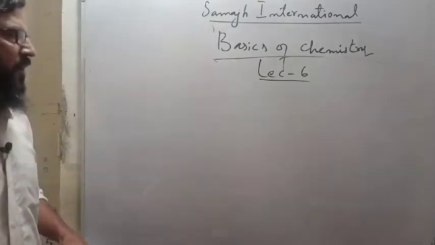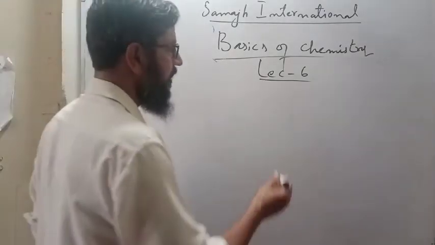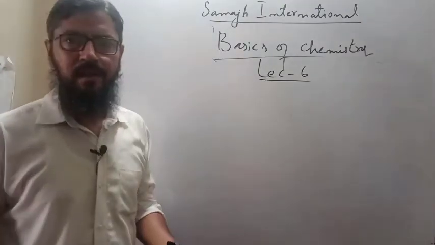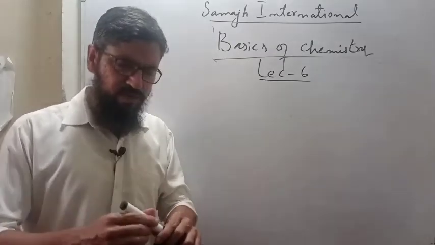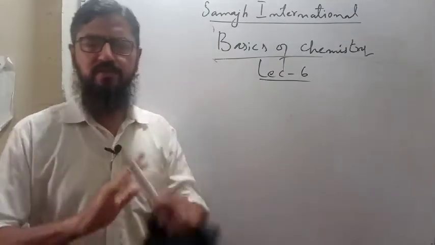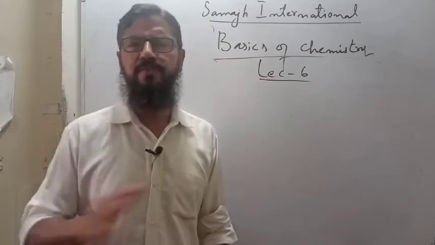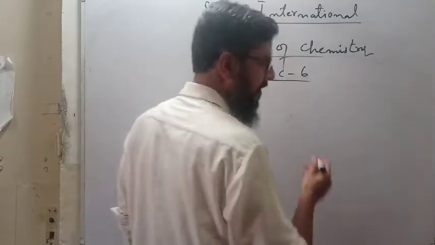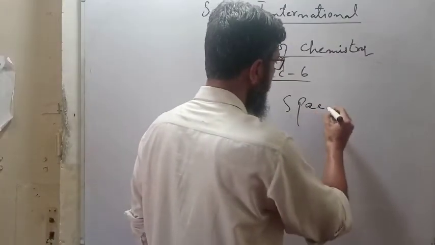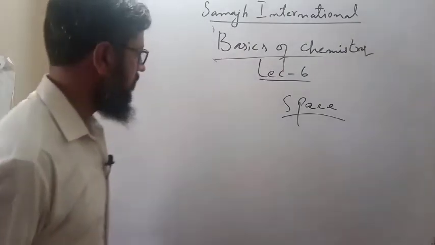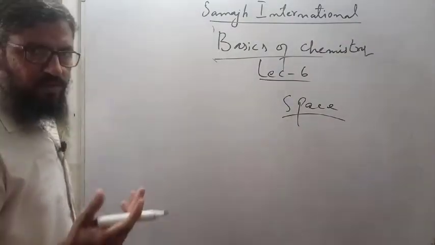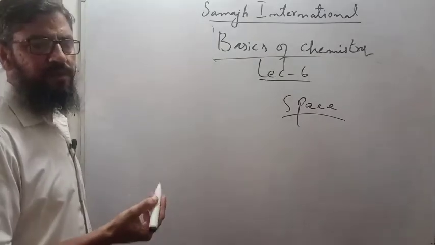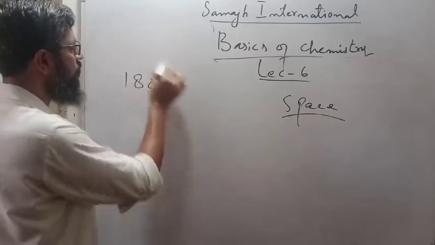Let's take a practical example again. Suppose that you are standing in space. You are in space and there is nothing at all. No earth, no sun, no stars, no human beings, no plants, no animals, no mountains, no oceans, nothing at all. Just you standing in space, and in front of you a cluster of atoms. For example, a lot of atoms are in front of you, 1800 atoms, and you count them.